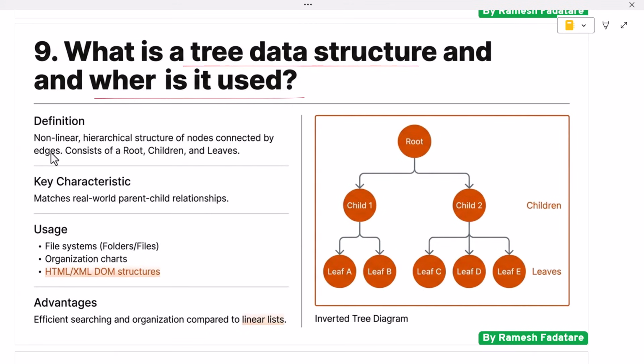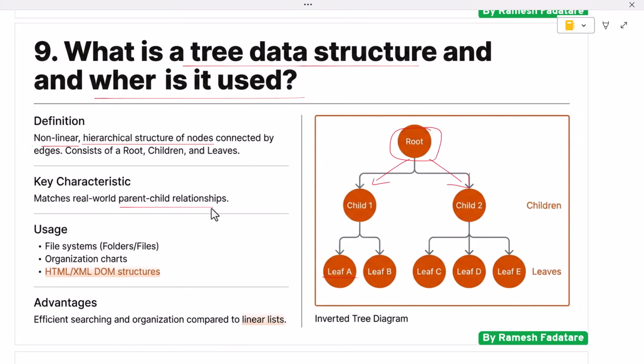A tree is a nonlinear data structure used to represent data in a hierarchical form. It consists of nodes connected by edges. The topmost node is called the root, and each node can have one or more child nodes. Nodes that do not have children are called leaf nodes. This structure closely matches many real-world relationships. Trees are useful when data has a clear parent-child relationship.